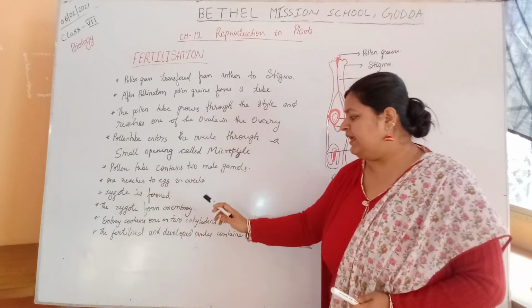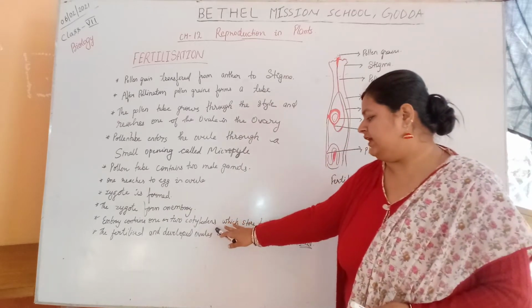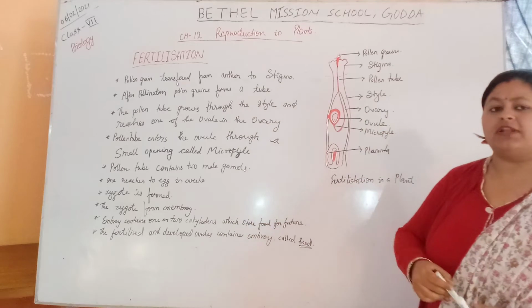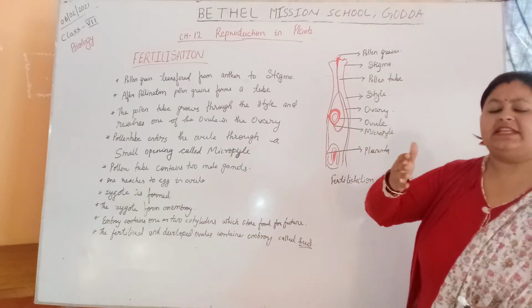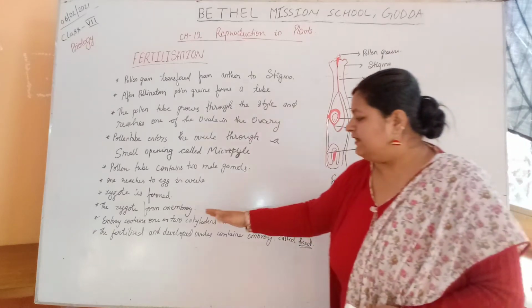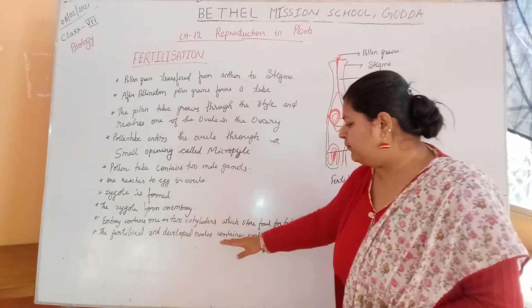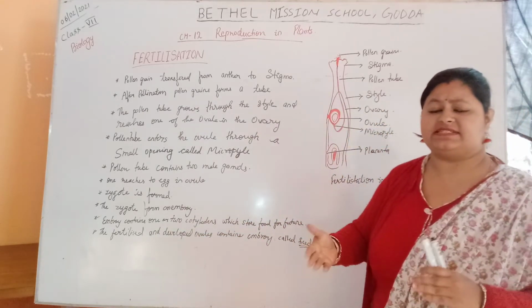After the formation of the zygote, it begins dividing and forms the embryo. An embryo contains one or two cotyledons which store food for the plant, for its future. The fertilized and developed ovule containing the embryo is called a seed, and then the formation of seeds takes place.